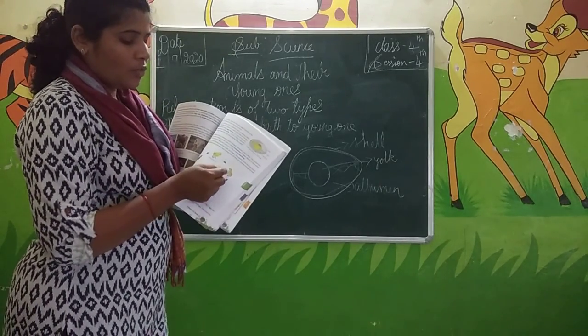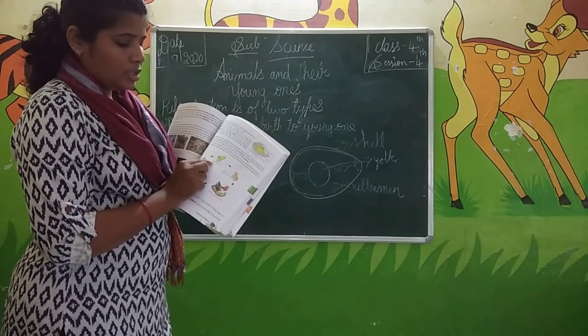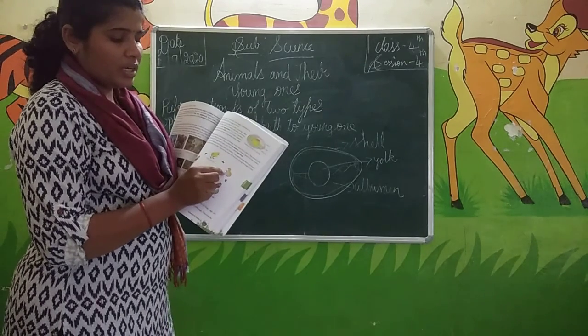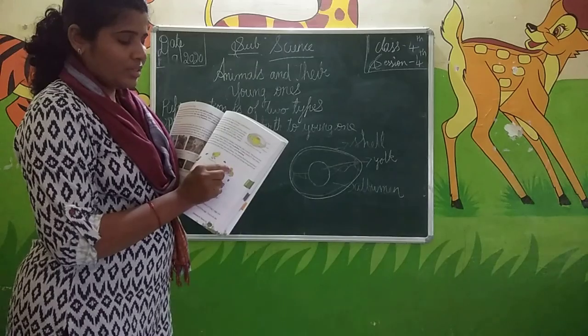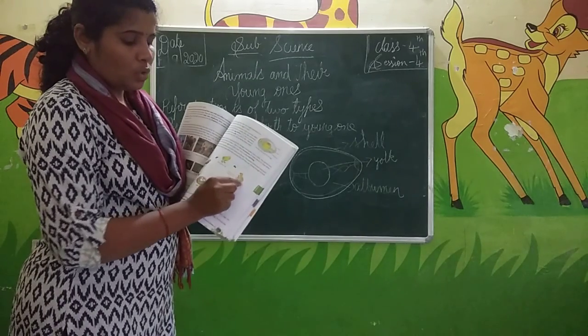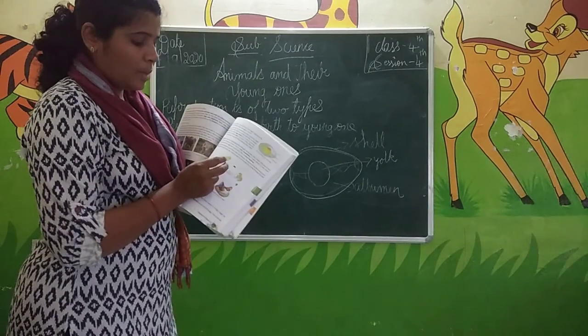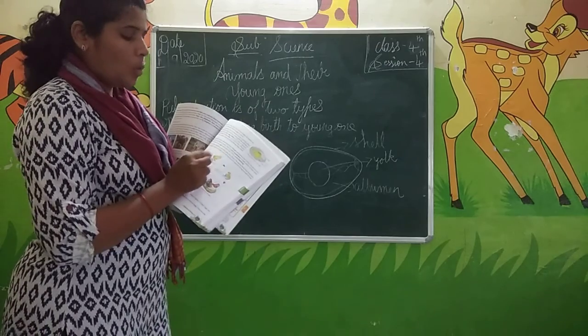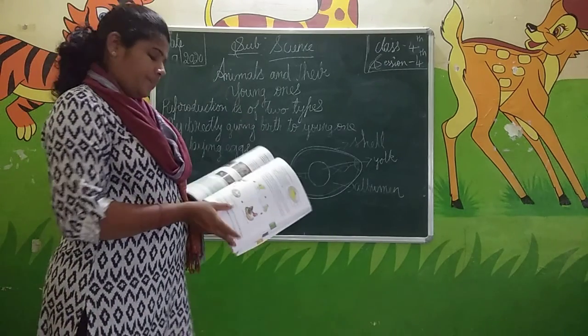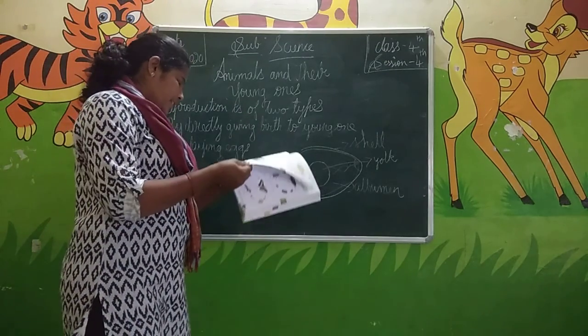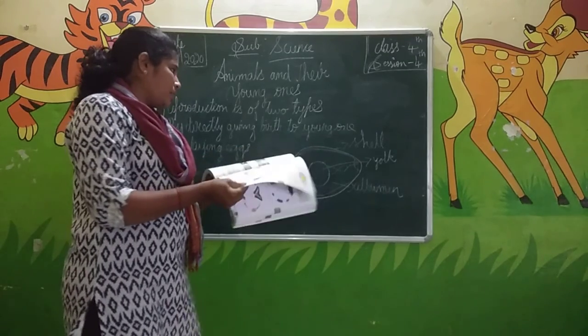And again, after some time it will become a chick and grow bigger. Before that, the eyes of the chick are closed and there are no feathers. After some time it gets feathers, the eyes open, and they become strong. Next is frogs. This is about the birds.